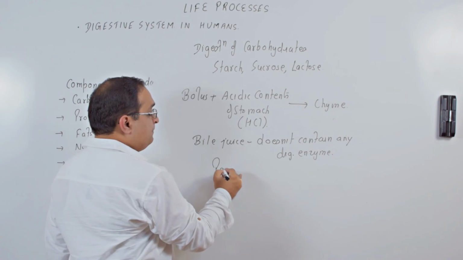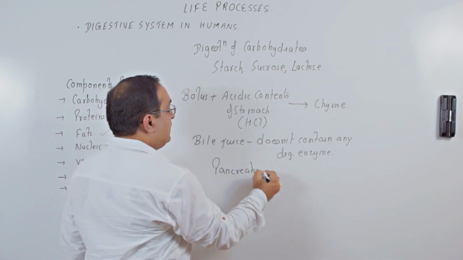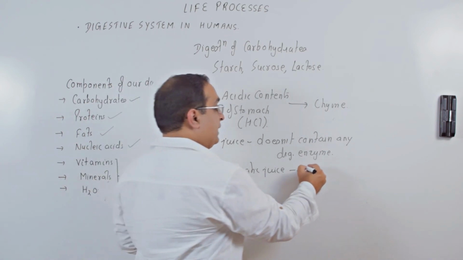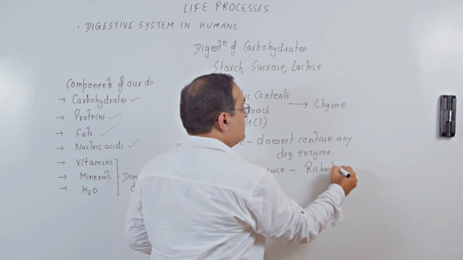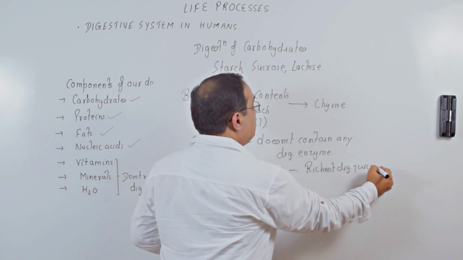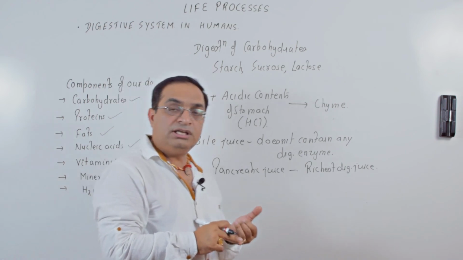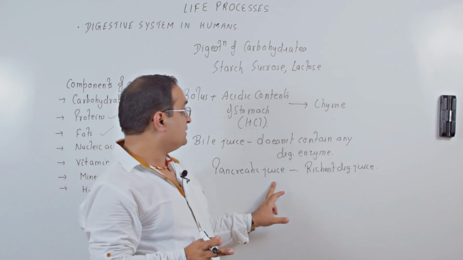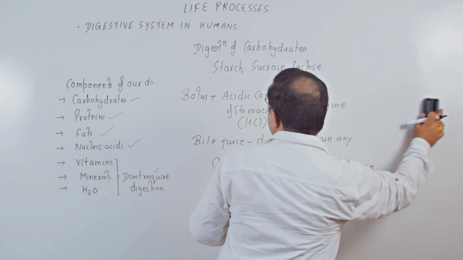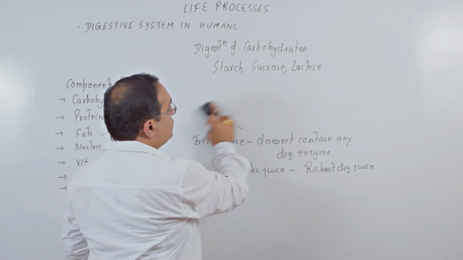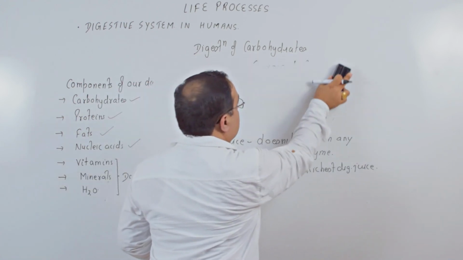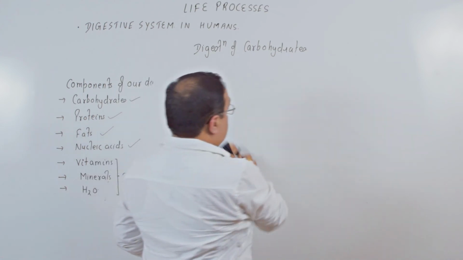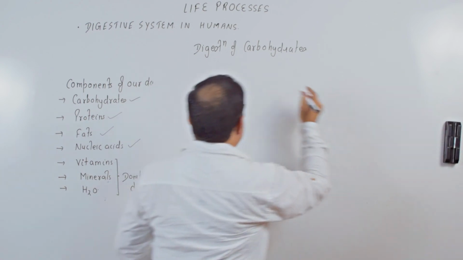Another juice which the small intestine receives is pancreatic juice produced by the acinar cells of pancreas. Please remember, pancreatic juice is the richest digestive juice because it contains enzymes for the digestion of proteins, carbohydrates, fats as well as nucleic acids. So the pancreatic juice contains the enzyme pancreatic amylase, which acts on the remaining starch and converts it into maltose, isomaltose and limit dextrins.